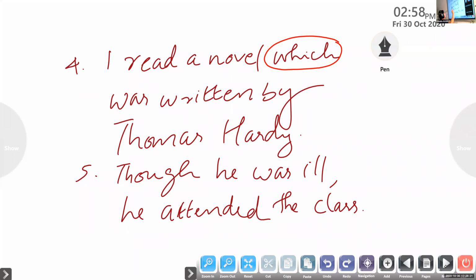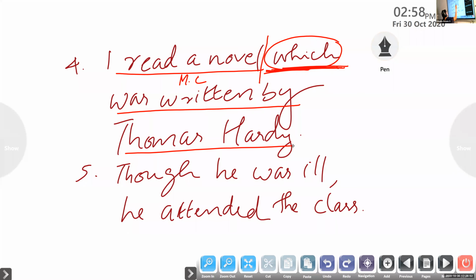Agree. 100% I agree with you. And now you tell me which one is the subclause. Ma'am, divide the sentence into two pieces. Ma'am, I read a novel, main clause. Very good. I read a novel, main clause. And which is the subordinating conjunction? So we should begin our subclause from which. So tell me the subclause, Atul. Which was written by Thomas Hardy. Excellent. Which was written by Thomas Hardy is the subclause. Clear? Yes, ma'am.